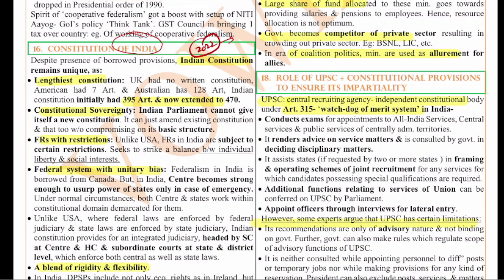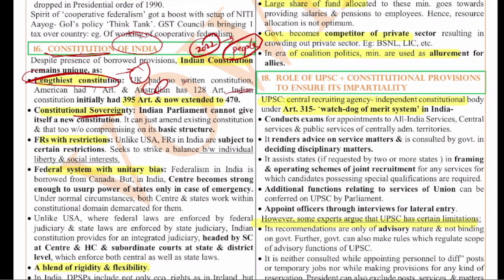So the Indian constitution, some of the important features: it is the lengthiest written constitution. In fact, it had various provisions taken from various constitutions like the US, UK, Australia, Ireland, Germany, South Africa. Also the constitution is supreme in India. The constitution derives its power from the people, which is given in the preamble. The constitutional sovereignty is there.